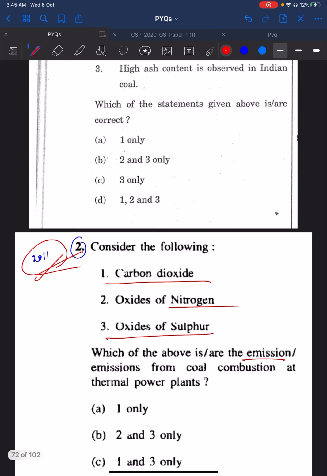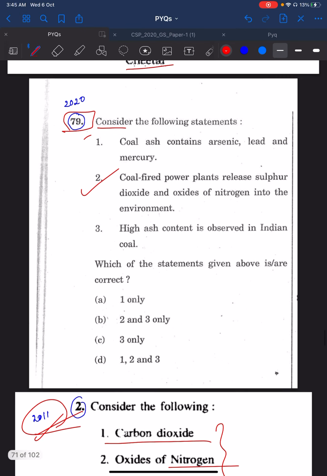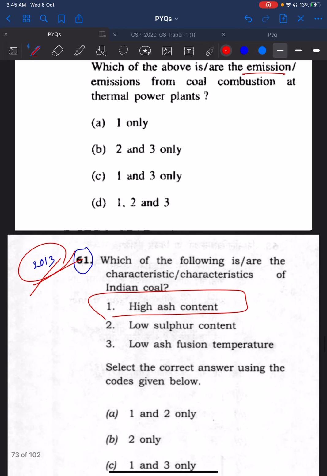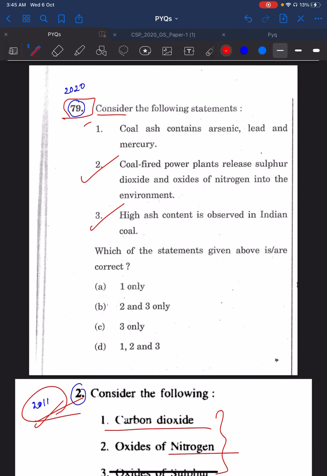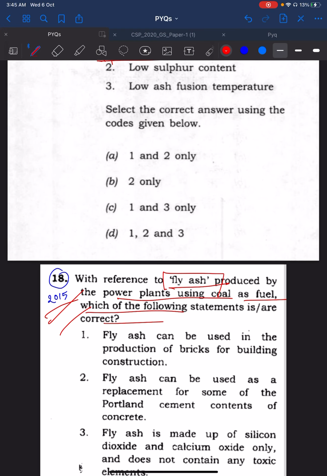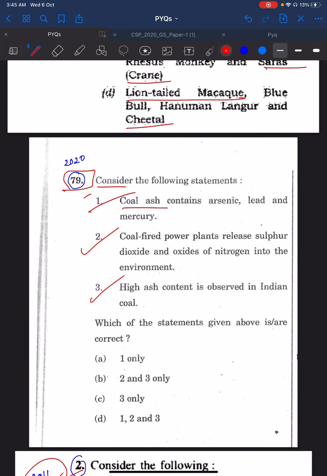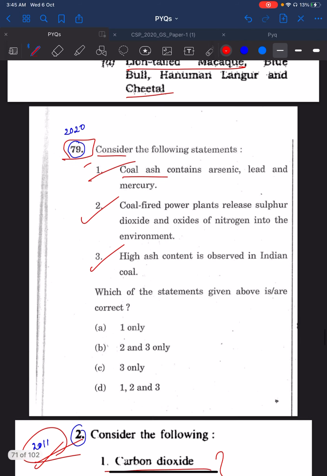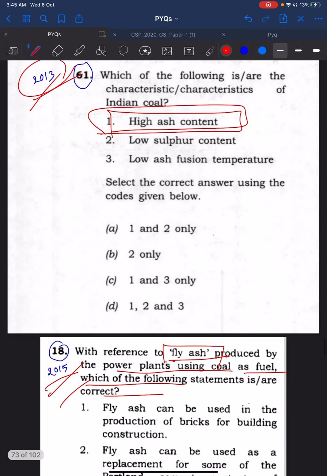From 2011, it took about the oxides of nitrogen and sulfur and kept it here as statement 2. From 2013, 61 question, it took about the high ash content and it formed the third statement. Then from 2015, it took the statement related to fly ash and formed the first statement, coal ash, fly ash. So this is how UPSC is making questions from the previous year papers. So for me, 2020 79 question is nothing but a repetition of previous year questions.